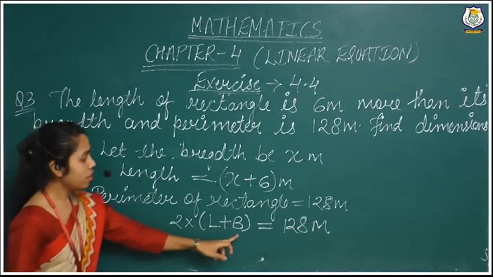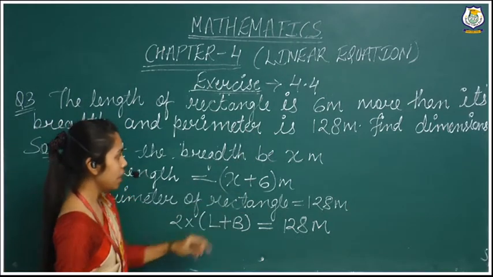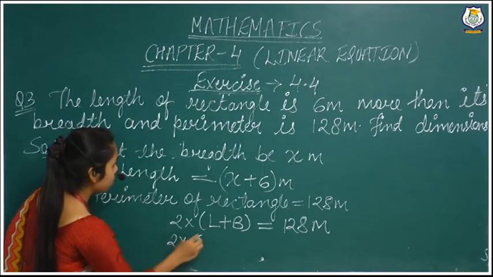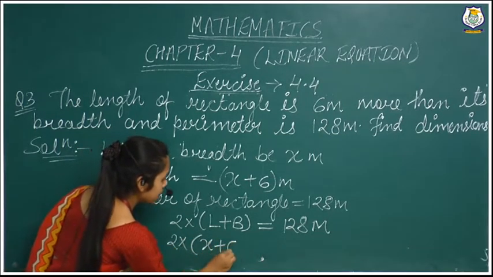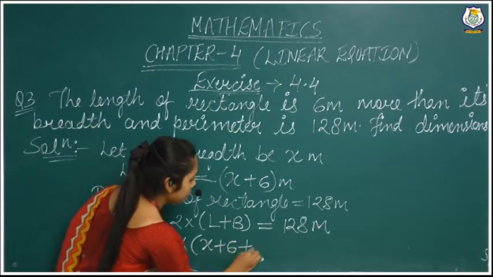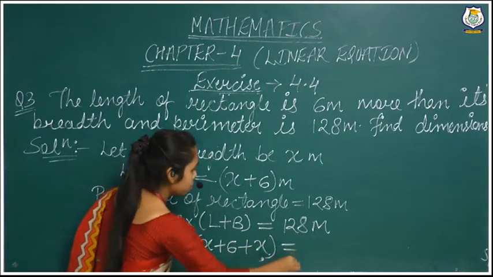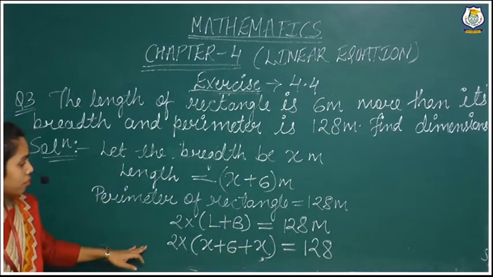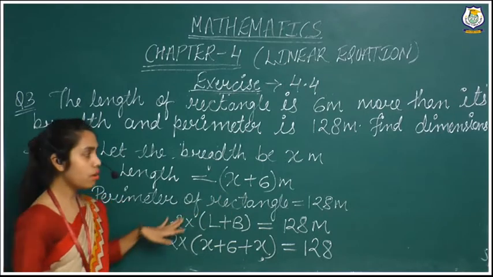Now in place of length and width, we will put these values x plus 6 and x. In place of length we write x plus 6, and in place of width we write x, equals 128. Right? Now we will have to solve this.